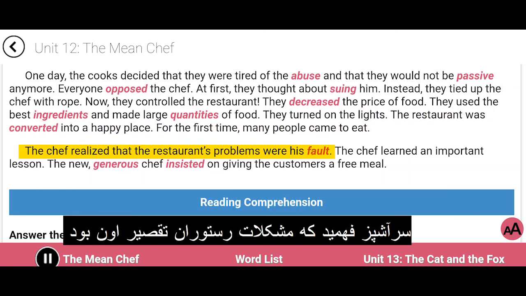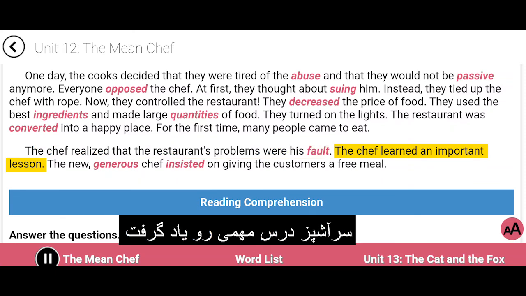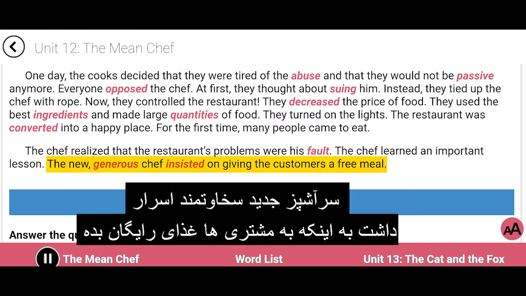The chef realized that the restaurant's problems were his fault. The chef learned an important lesson. The new, generous chef insisted on giving the customers a free meal.